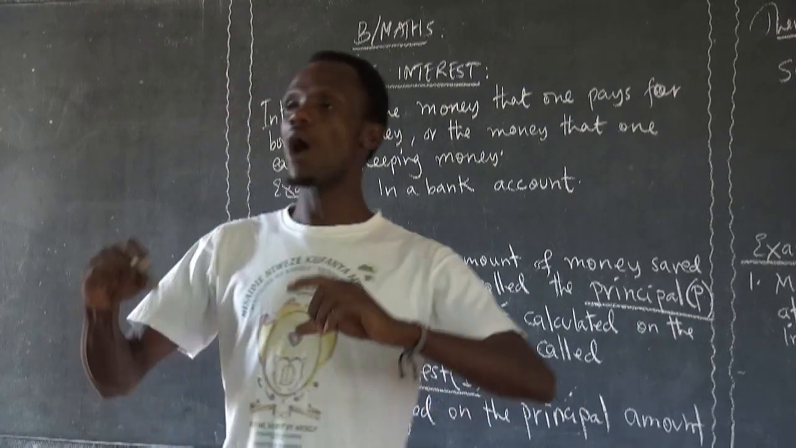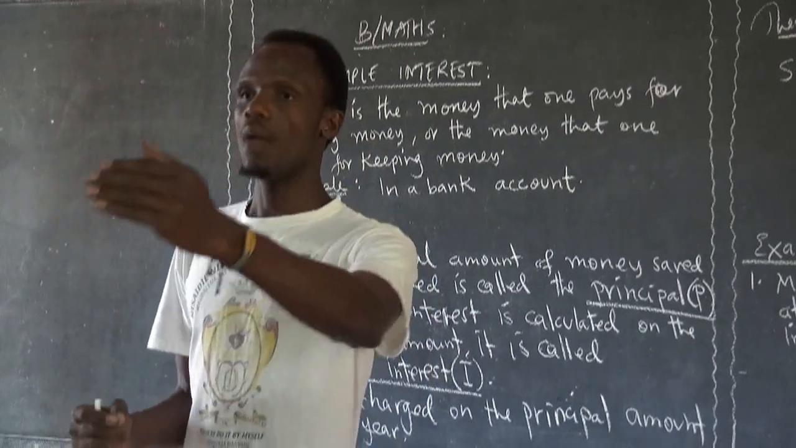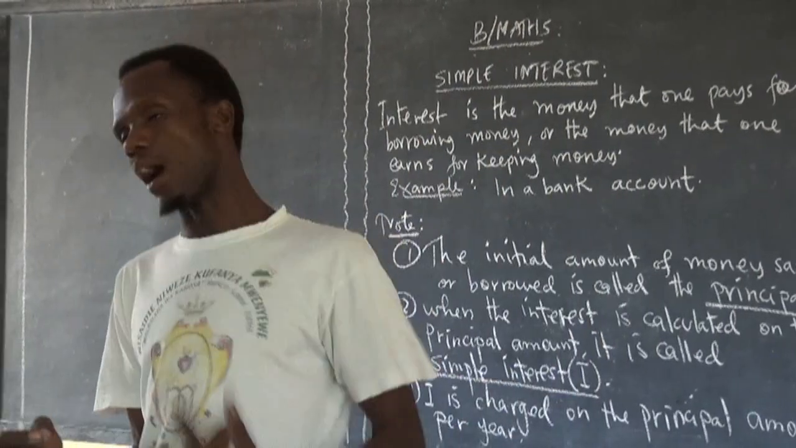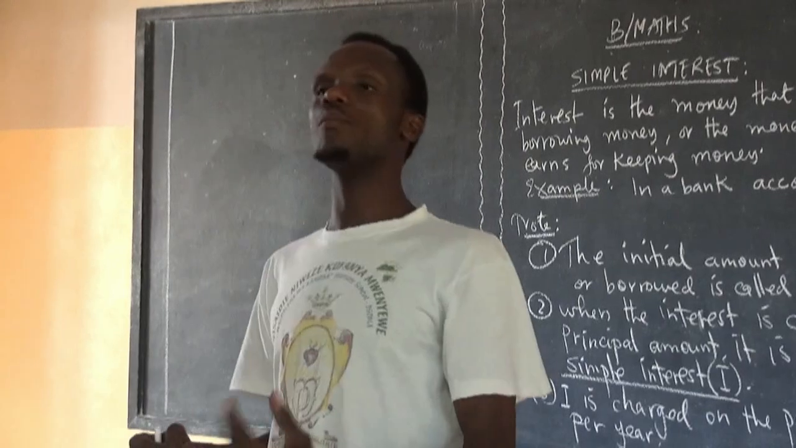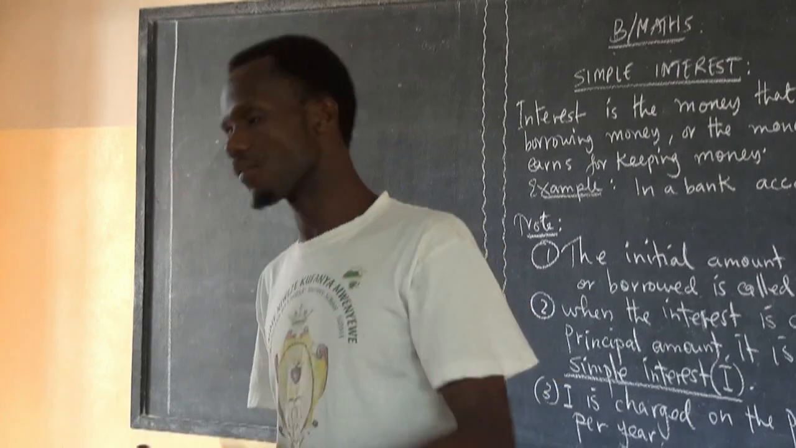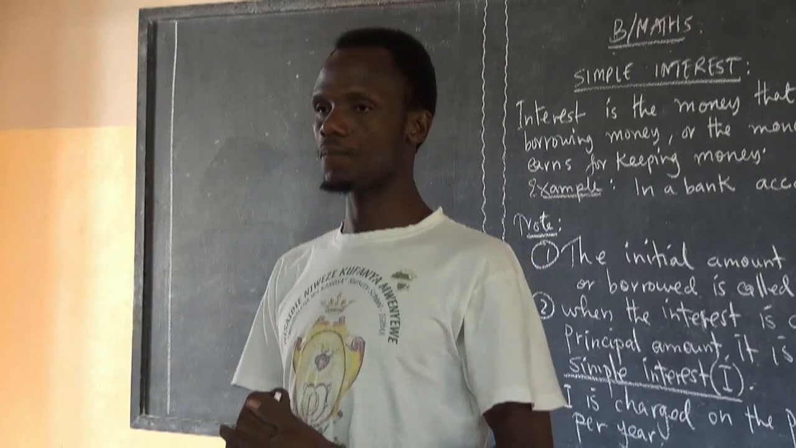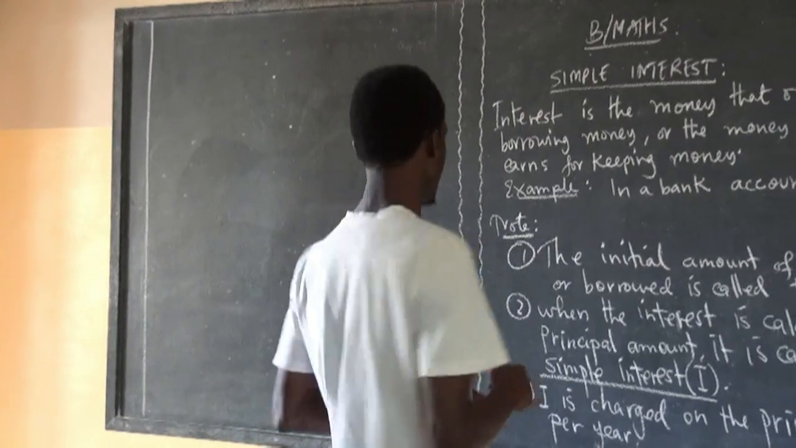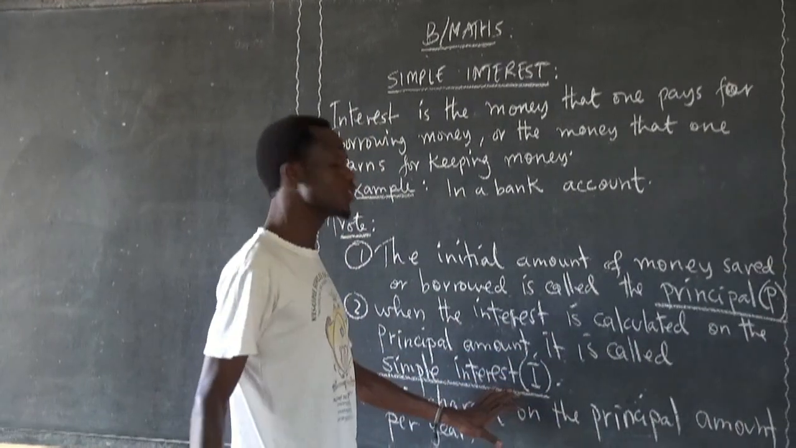Also, when the interest is calculated on the principal amount, it is called simple interest. Maybe I gave you 10,000, then after 3 months I want you to pay back the money that I gave you. Now, instead of giving me 10,000, you give me, let's say, 15,000 after 3 months. There is an interest of 5,000. That money, 5,000, is called interest. That's how we say, when the interest is calculated on the principal amount, it is called simple interest.